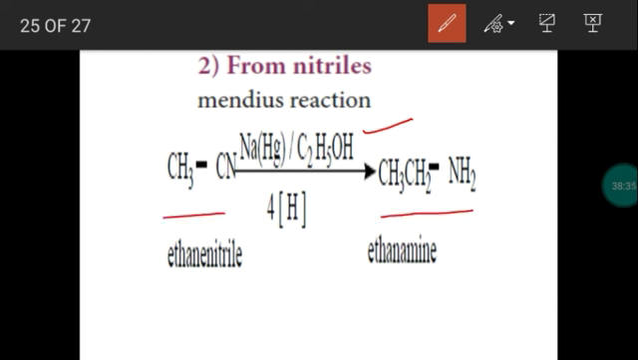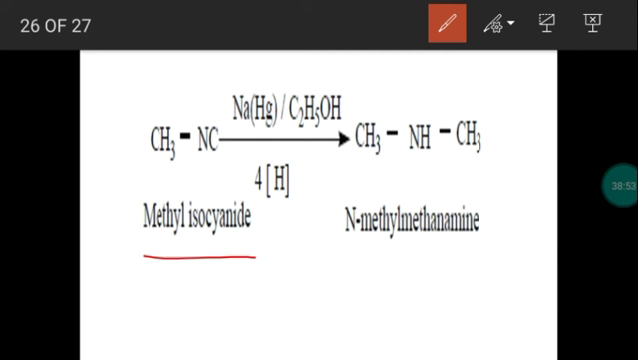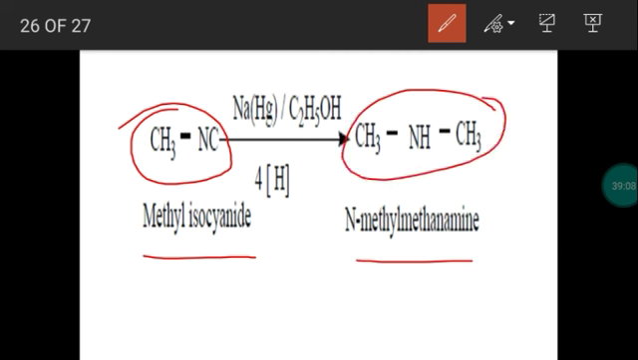So this is methyl cyanide or ethanenitrile, which during the reduction process is converted into ethanamine. Instead of cyanide, you can take isocyanide also. You will get a secondary amine. Take the next example. Here we have an isocyanide, methyl isocyanide. Now nitrogen is bonded with the methyl group, not carbon. Nitrogen is the atom bonded with carbon. So this is an isocyanide. Methyl isocyanide is reduced. We get a secondary amine, dimethylamine or N-methylmethanamine.